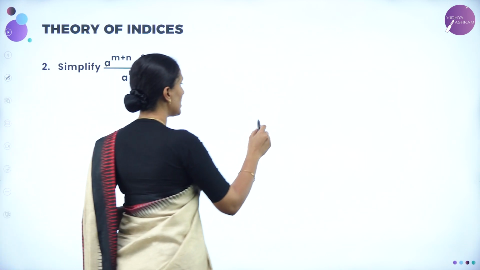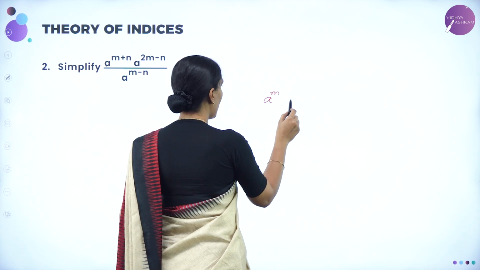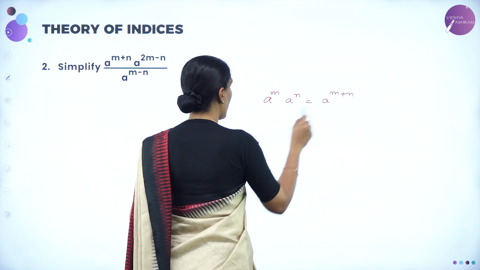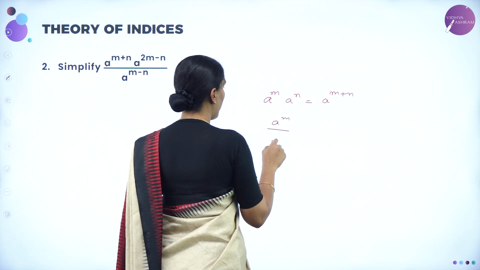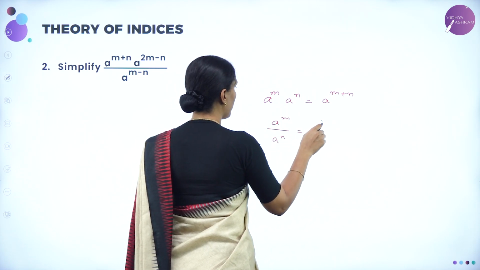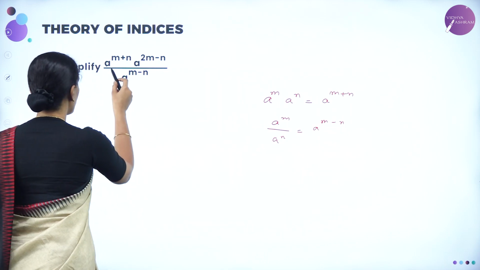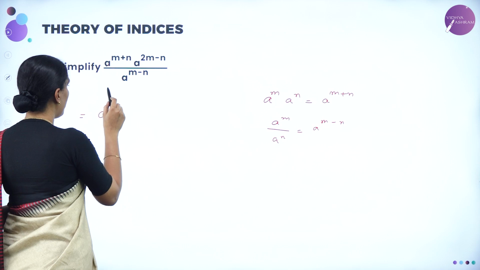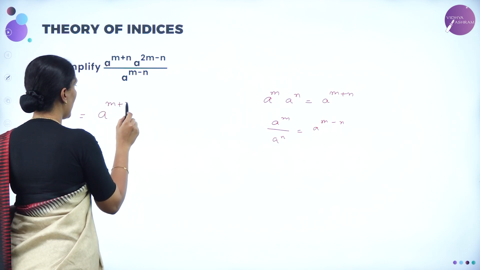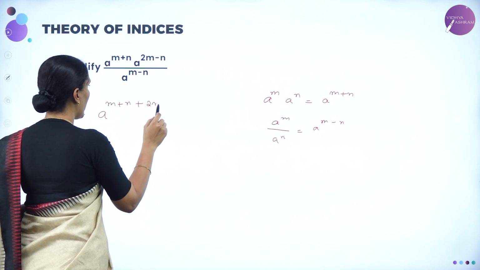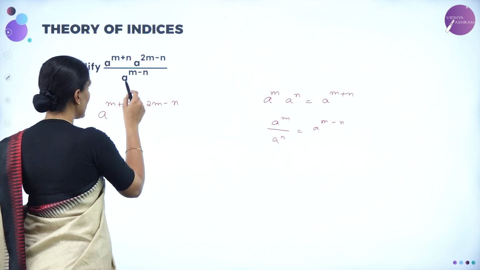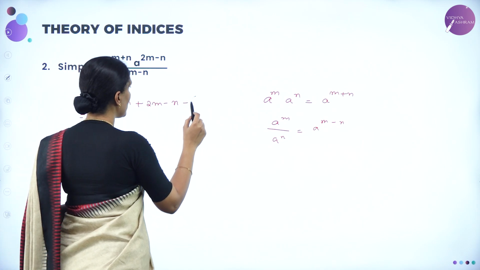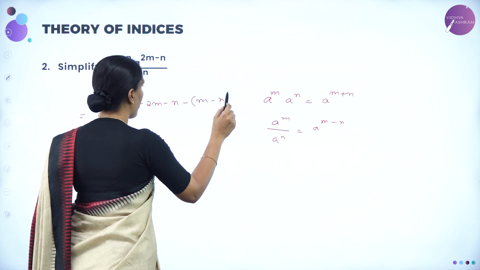So using the first law and second law, a power m into a power n can be written as a power m plus n, and a power m by a power n can be written as a power m minus n. So using that rule, since the base is common here, we can write a to the power m plus n plus 2m minus n, and since this is in the denominator, I should take the negative of the power, so minus of m minus n.